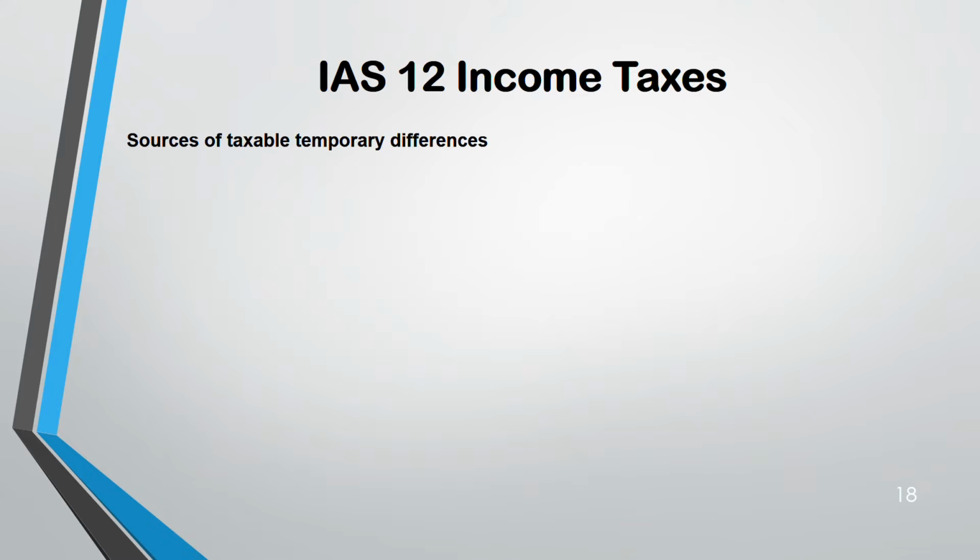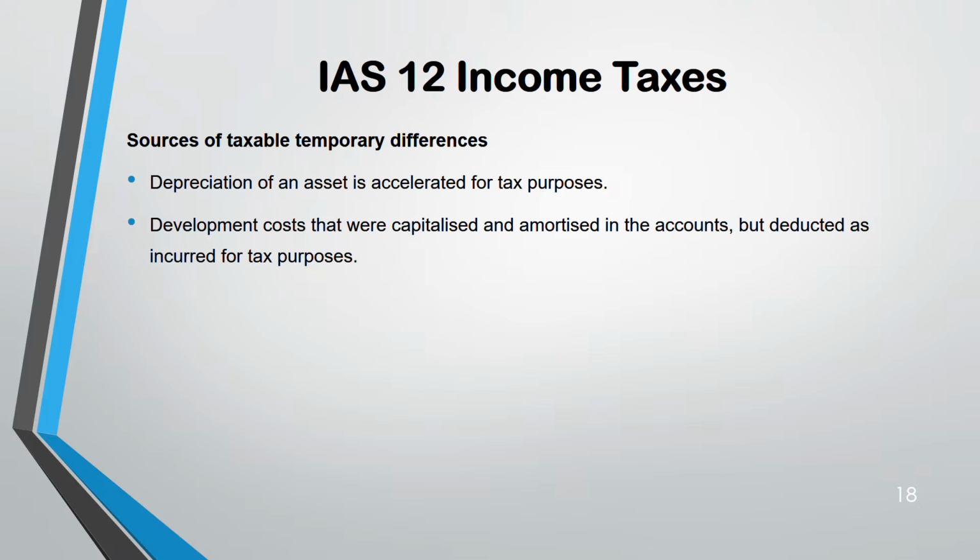Now, sources of taxable. We are going to go through sources of taxable as well as sources of deductible temporary differences. Depreciation: if depreciation of an asset is accelerated for tax purpose, it's taxable. If development cost is capitalized and amortized in the accounts but deducted as incurred for tax purpose, taxable.